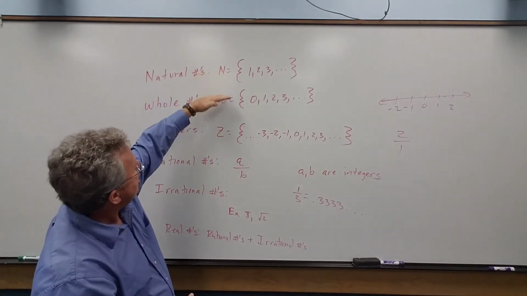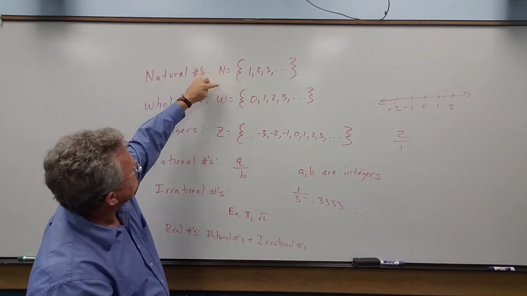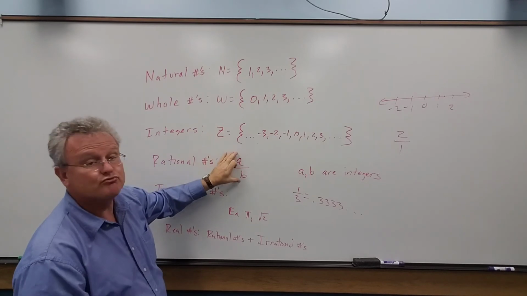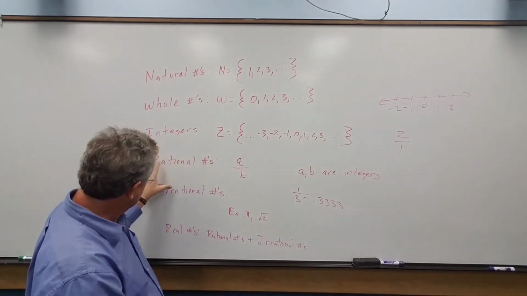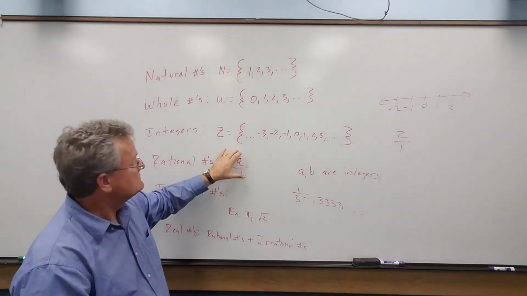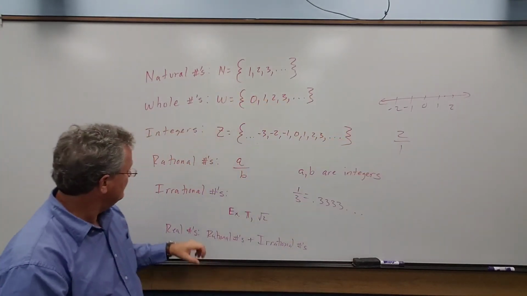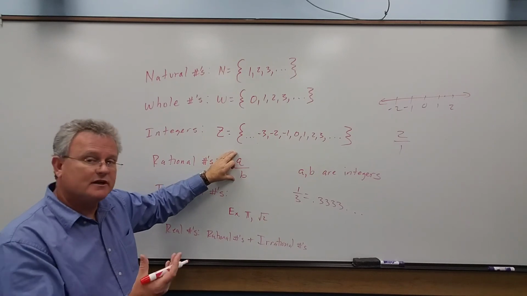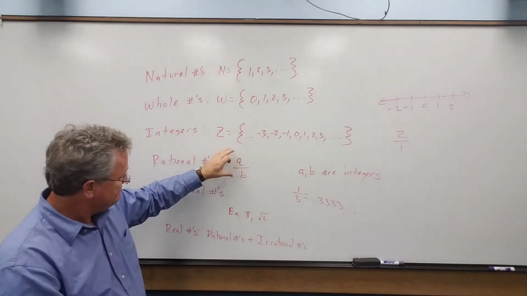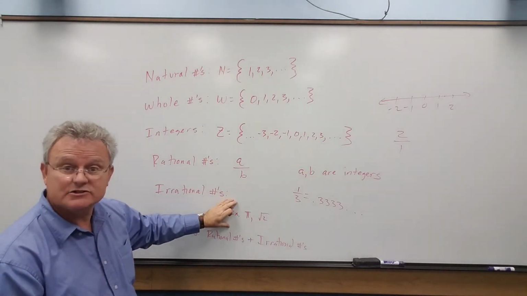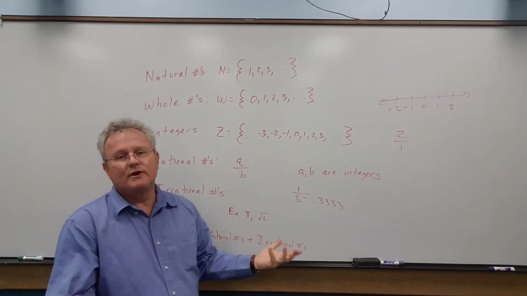So all natural numbers, whole numbers, and integers really fall under the set of fractions, because all of these we can write as a number over 1. So when you take any number that can be written as a fraction and add it to your irrational numbers, that's what the real numbers are.